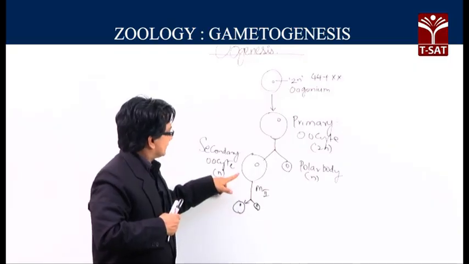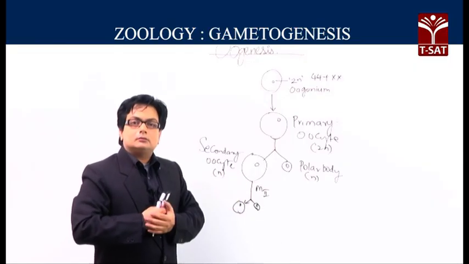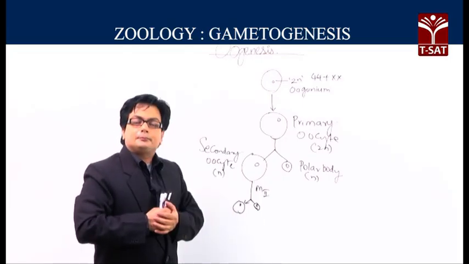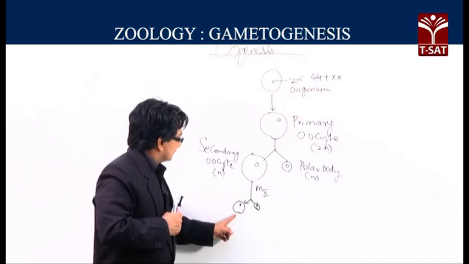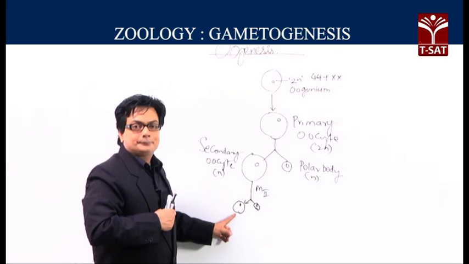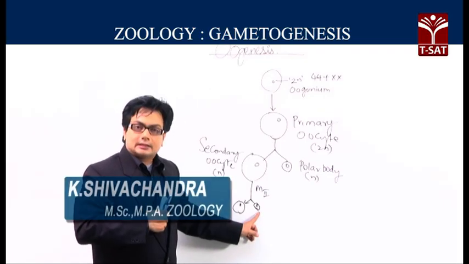That means the secondary oocyte after meiosis 2, the second meiotic division or maturation division, will produce again 2 haploid cells, of which this one is called the ovum or the ootid, the female gamete, the female sex cell, and this one is the second polar body.